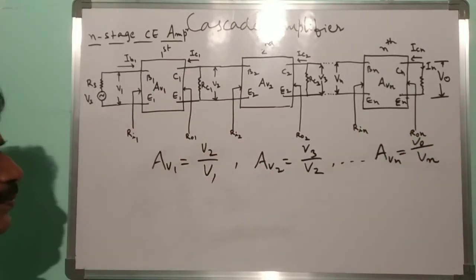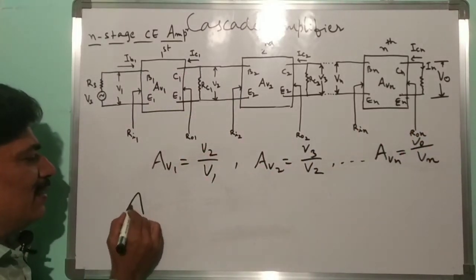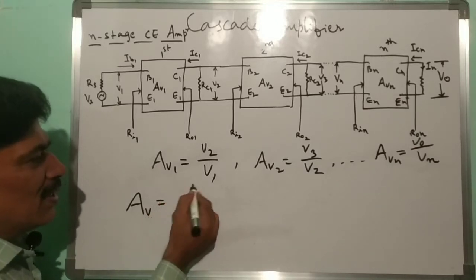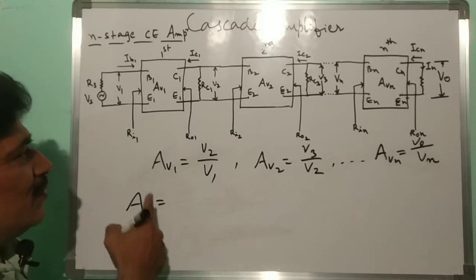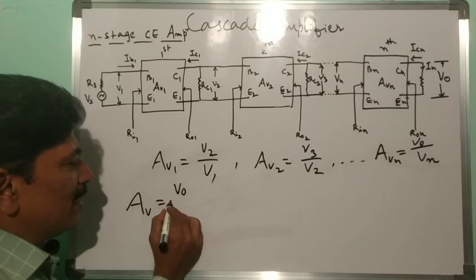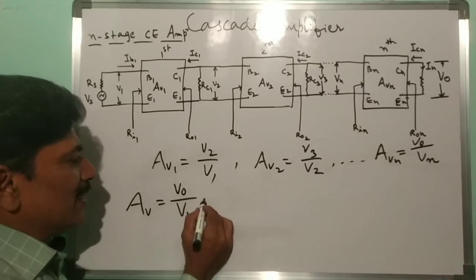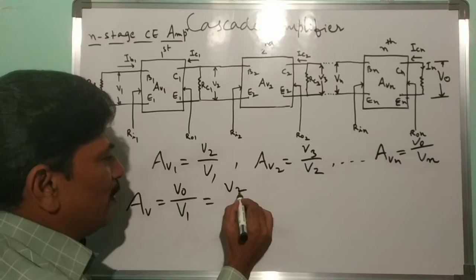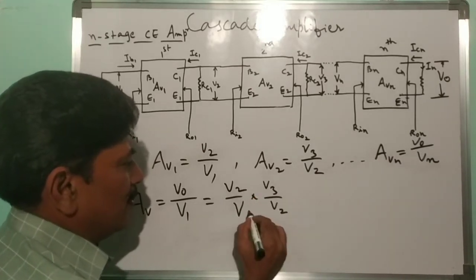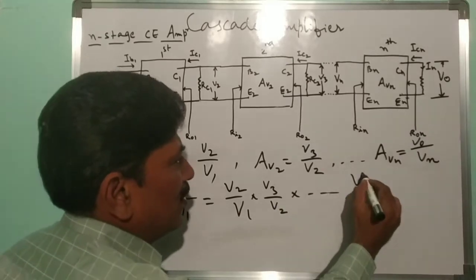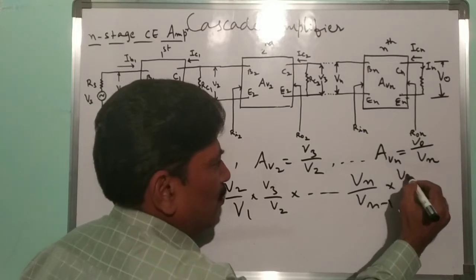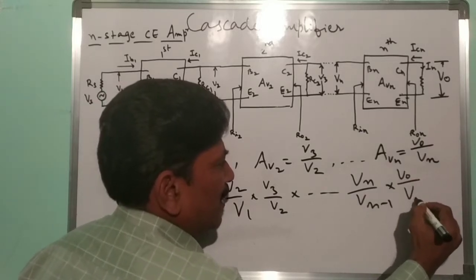Let us prove that the overall gain of this n-stage amplifier is equal to the product of the gains of the individual stages. From this figure we can say that it is equal to output voltage by input voltage, that is Vo by V1. This can be written as V2 by V1 into V3 by V2 into and so on, Vn by Vn minus 1, into output voltage Vo by Vn.